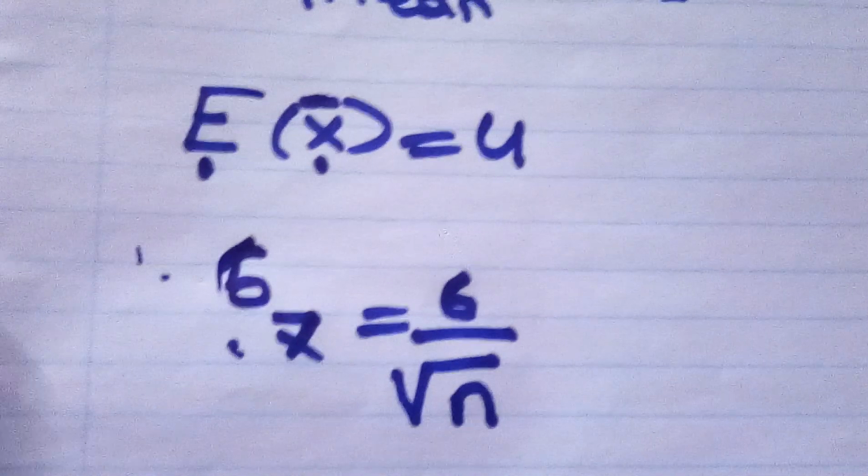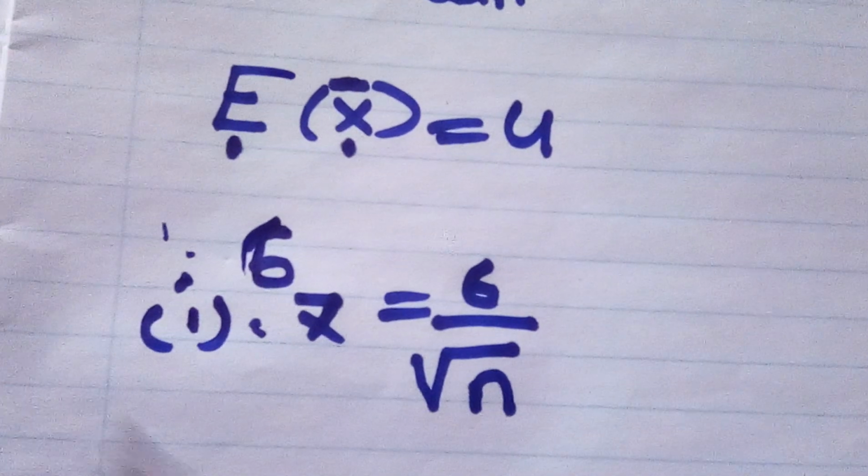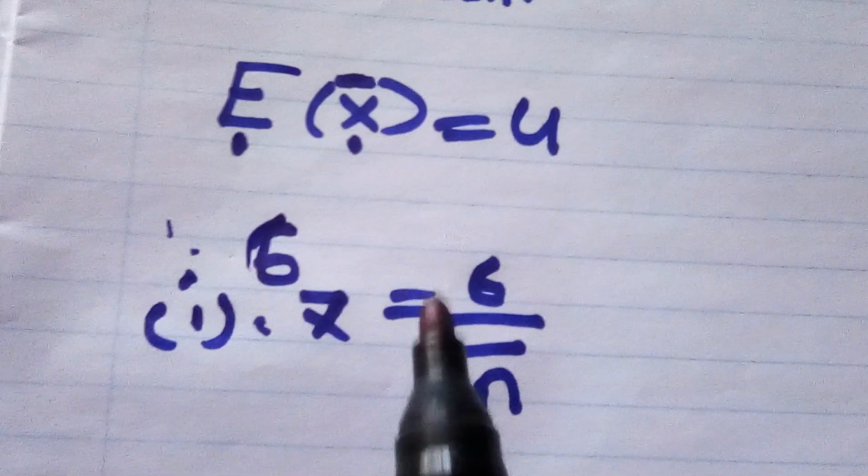So now let us look at an exam question where we are required to calculate the standard error of the mean.